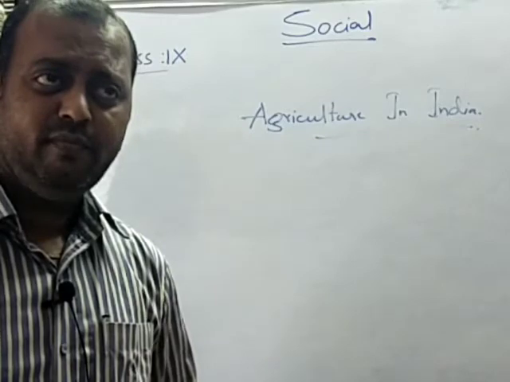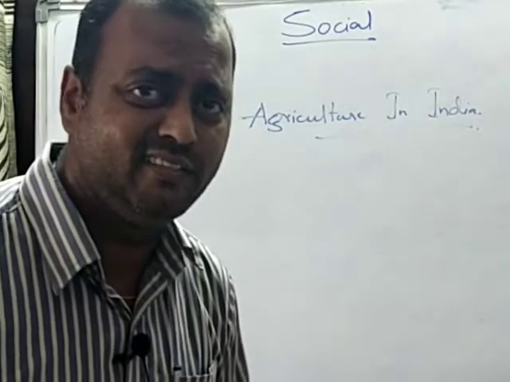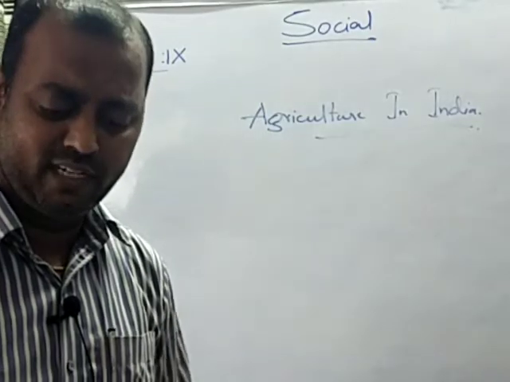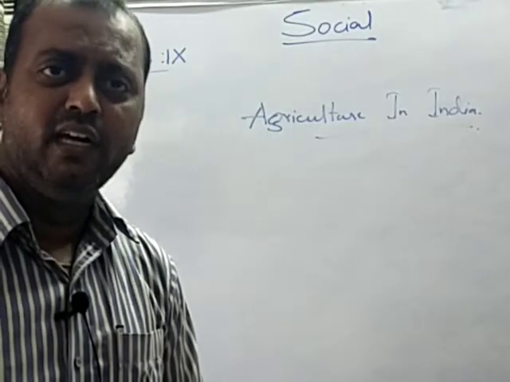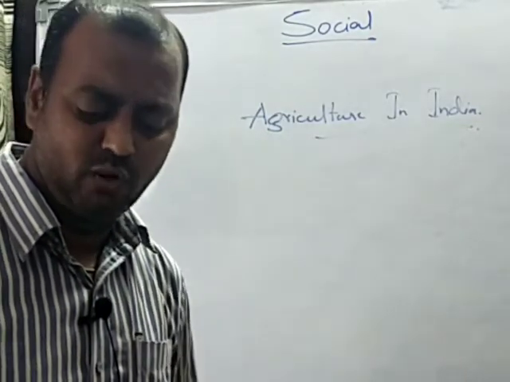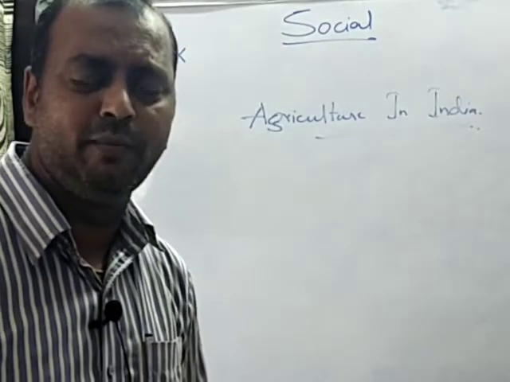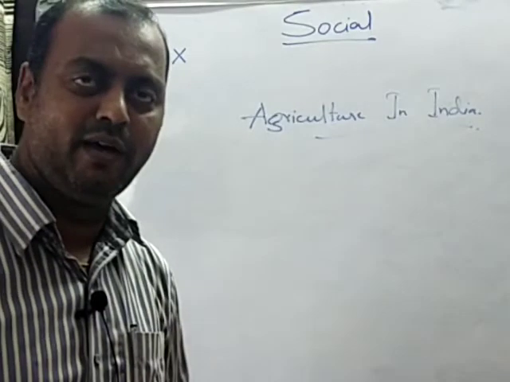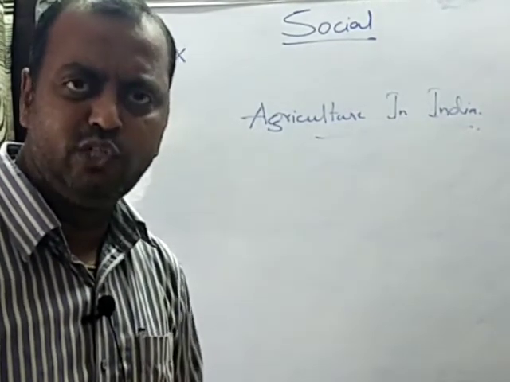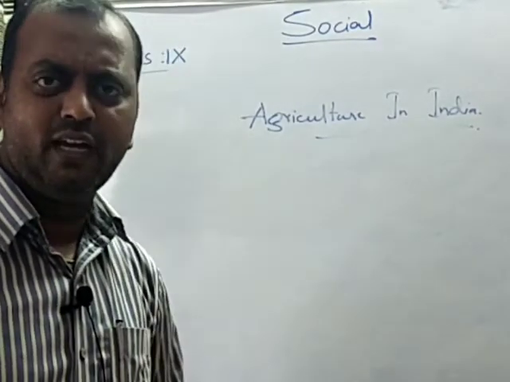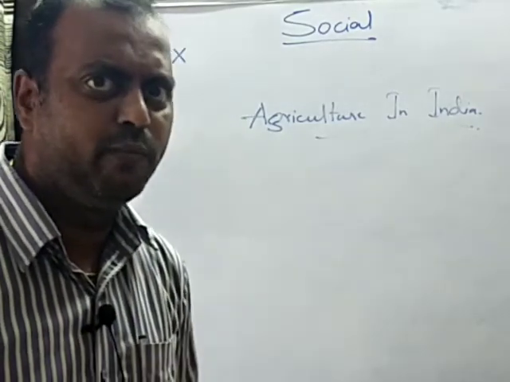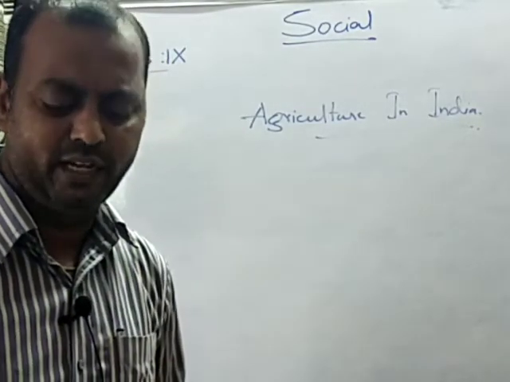Later, we divided the agricultural seasons into three. One is Rabi, the second one Kharif, and the third one Zaid. Generally, the Rabi crop is sown during the winter months, that is during the months of October to December, and harvested in the summer, that is from April to June. Some of the important Rabi crops are wheat. Wheat is a major crop which is grown in states like Punjab and Haryana.